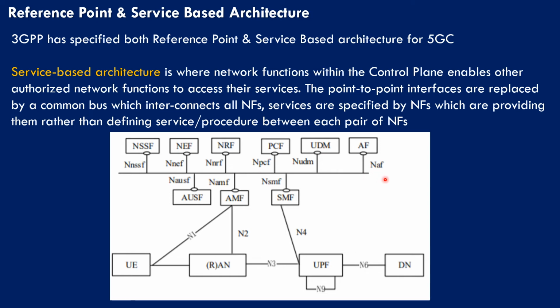Services are specified by NFs which are providing them rather than defining service or procedure between each pair of NFs. Here we can see a common bus is present and each network function is providing a service which is commonly available for all other network functions.